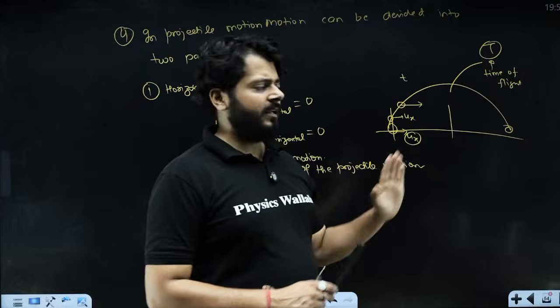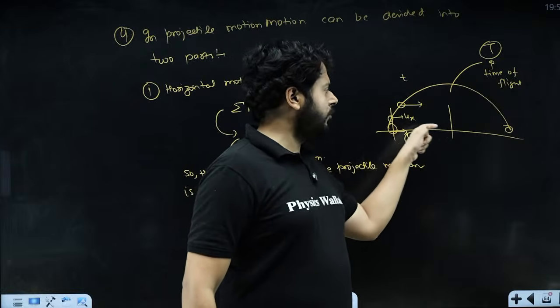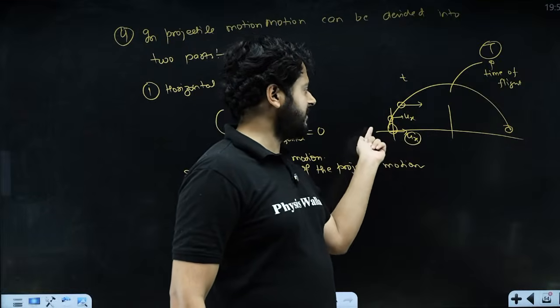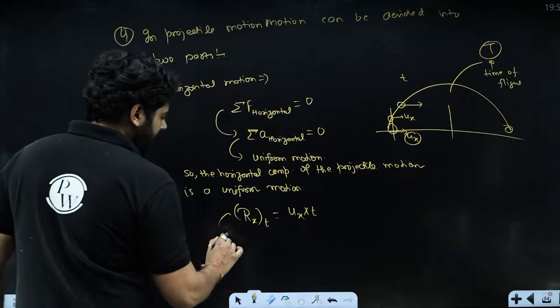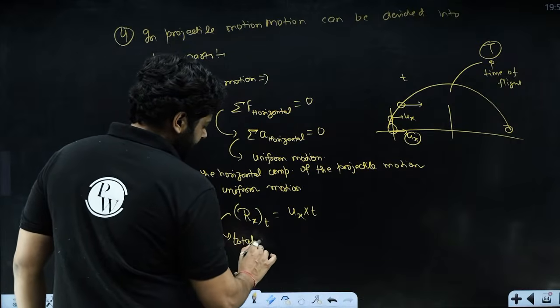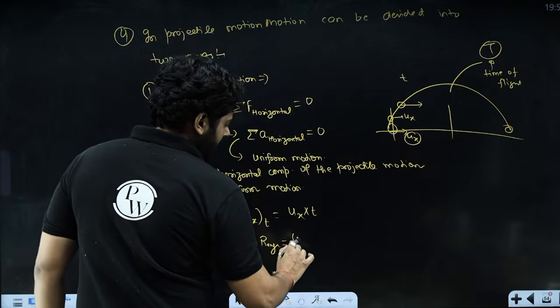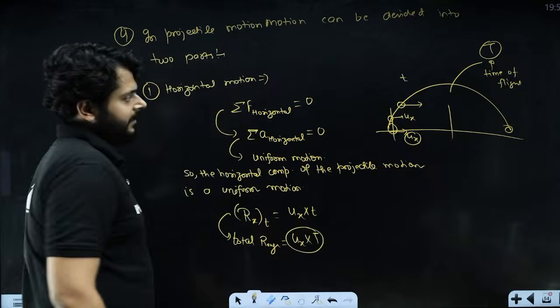So for the time T, it was in the air and it was moving forward, right? So how far will it move? What will be the range? The range is because of the horizontal motion, ux into the time, and the total time is T, right? So basically we can say that the range of the projectile is going to be the x component of velocity into the time of flight. I believe the idea is very, very clear, right?